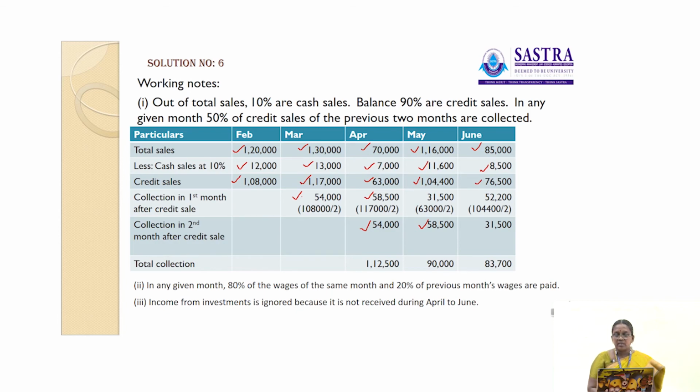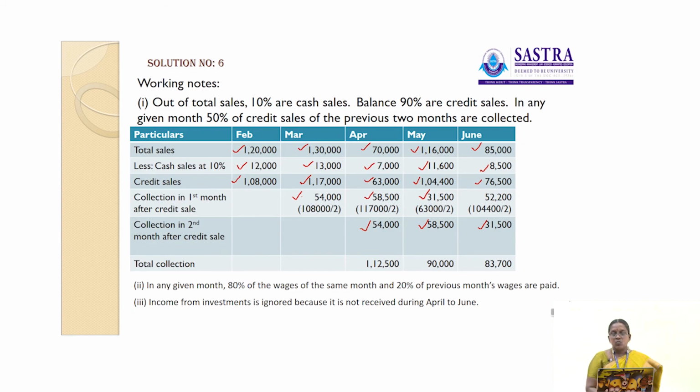Then 63,000 is the credit sales in the month of April, and 50% of 63,000 is 31,500. So 31,500 is collected in the month of May, and the remaining 31,500 is collected in the month of June. So in total, 63,000 in the month of April, 50% of 63,000 is 31,500. 31,500 is collected in the month of May, and the remaining 31,500 is collected in the month of June.